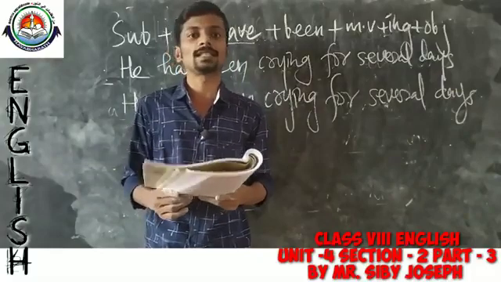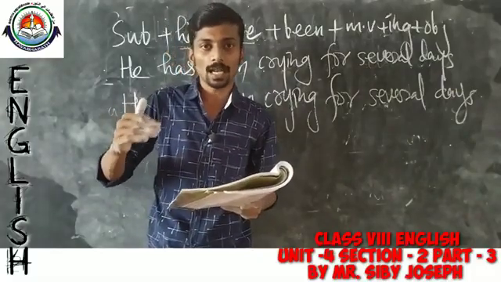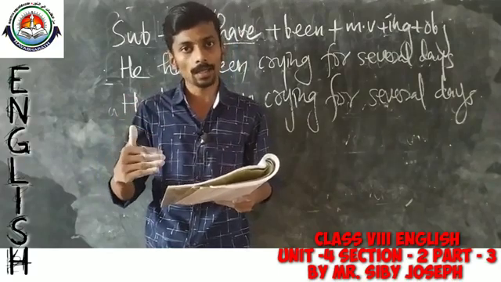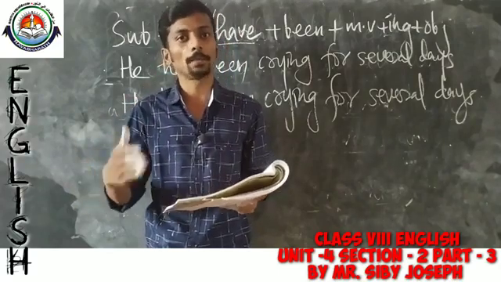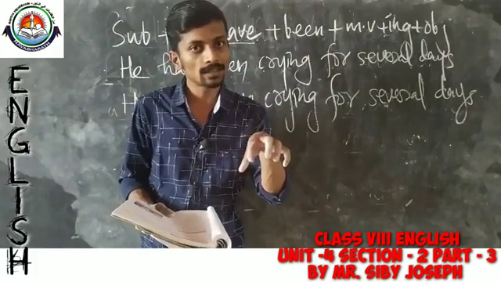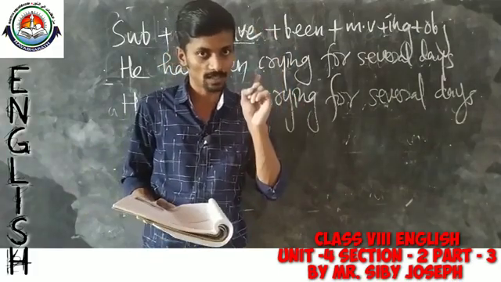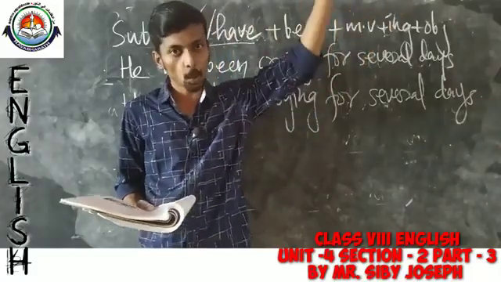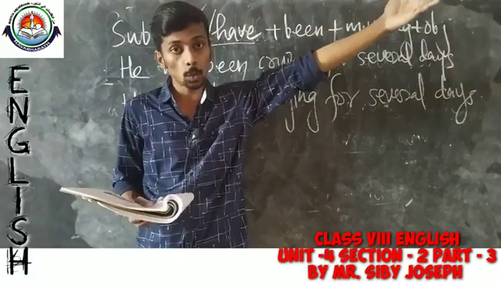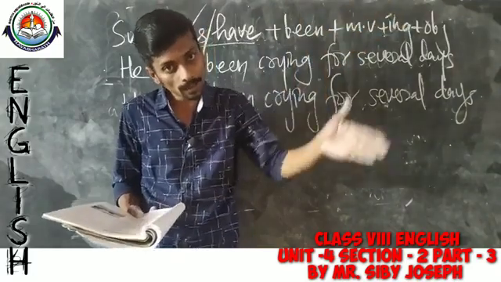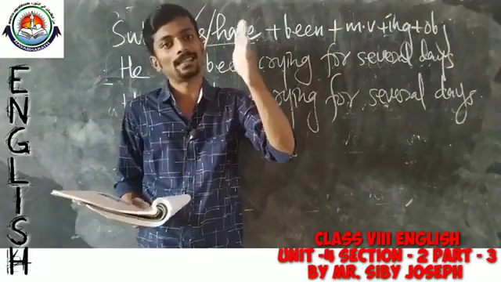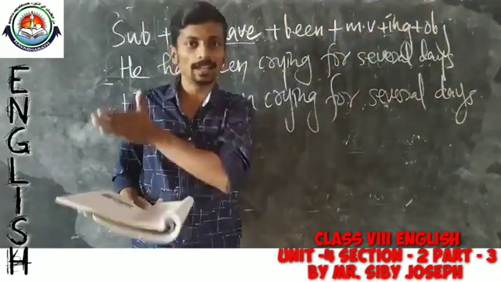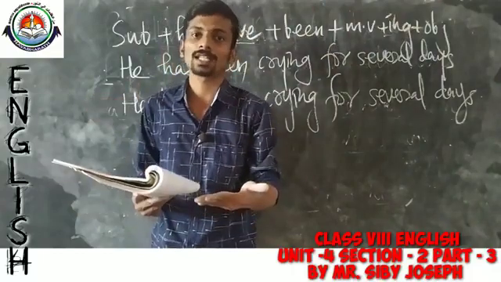Okay. So for example, imagine that now I am working in Navbharat. So I can say that I have been working in Navbharat. That means I joined here on June 1st, so from that time onwards the action is happening. I joined here in June and I have been teaching. That means that action started from that point of time and it is still continuing. So I can use present perfect continuous.